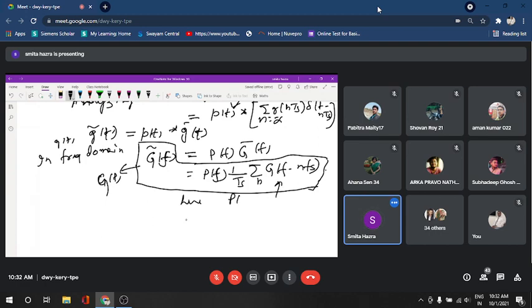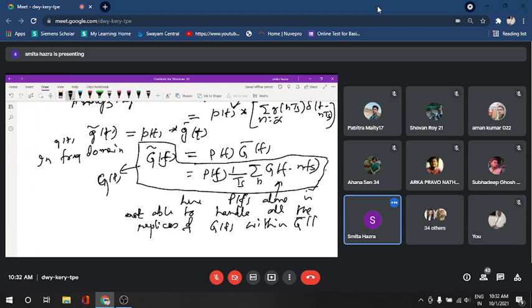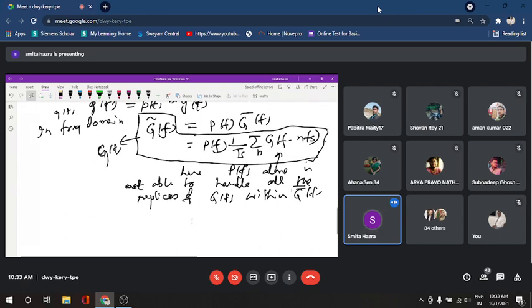Here PF alone is not able to handle all the replicas of GF within G bar F. That is the main problem. Within G bar F, many GFs are there. Okay.